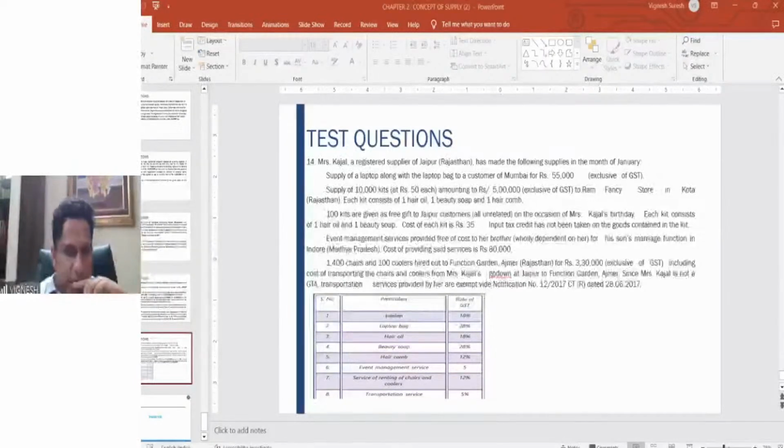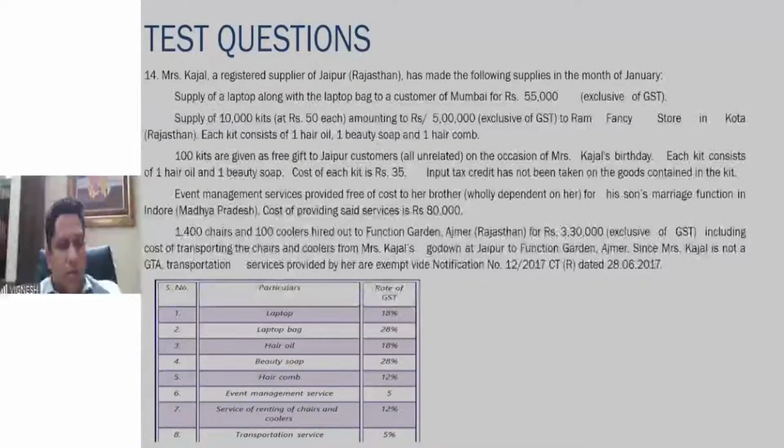Three, four, five. Others, only Kaushik is answering. Others also, I request you to give it a try. Mixed supply, composite supply. I'll understand that you've grasped the concept if you can answer the queries.